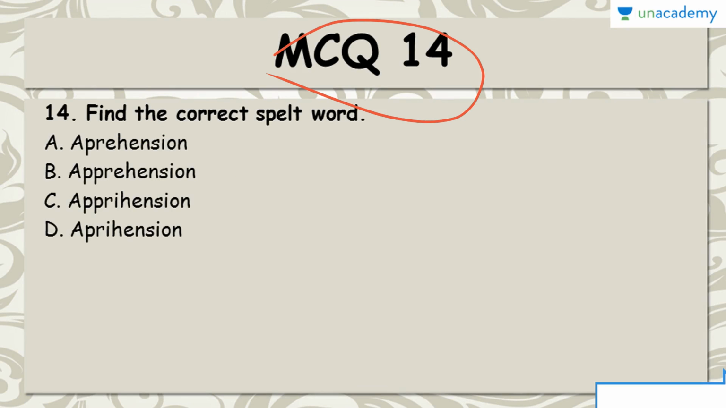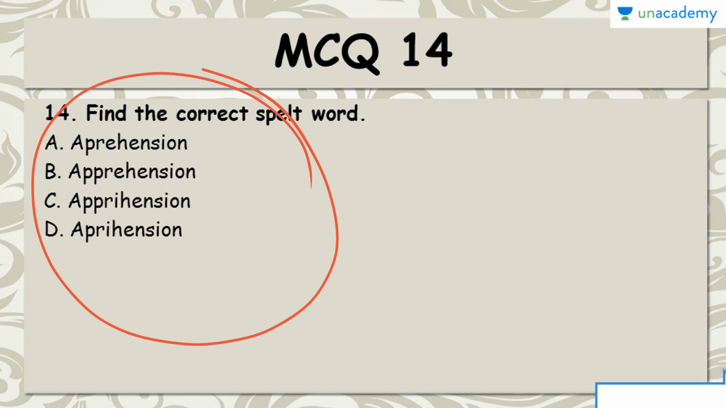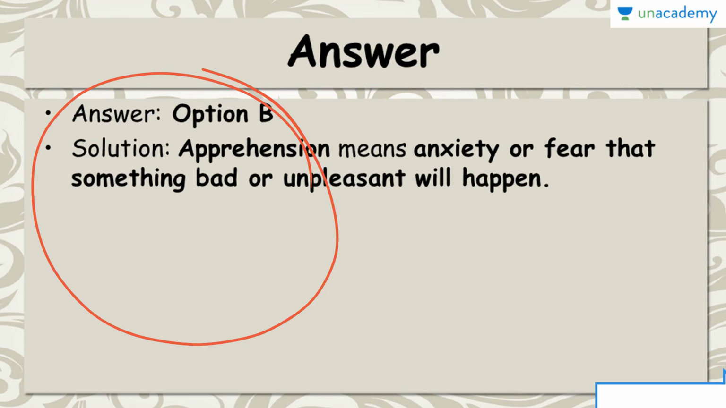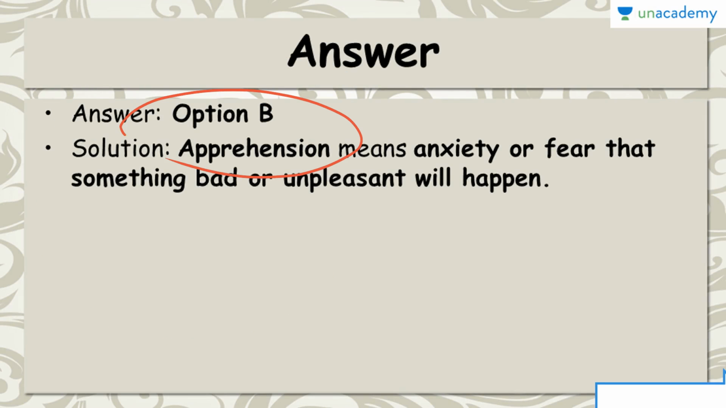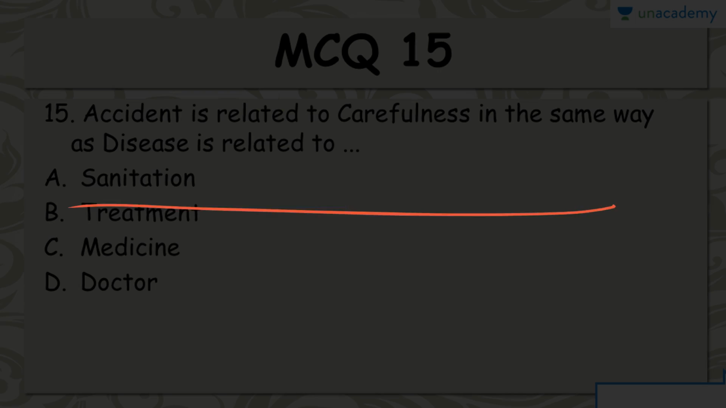MCQ 14, you have to find the correctly spelled word, and the word out of the 4 which has been spelled correctly is option B, apprehension. It means anxiety or fear that something bad or unpleasant is going to happen.